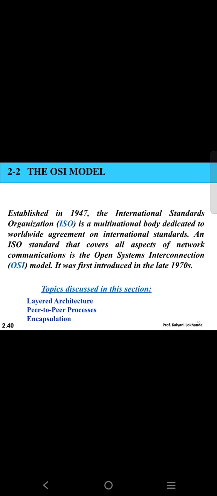The OSI model was established by the ISO organization, which was established in 1947. ISO is a multinational, worldwide body that works with agreement on international standards. ISO also standardized all aspects of network communication. Whatever aspects are related to the network came under the Open System Interconnection model, which we call the OSI model. It was introduced in the late 70s. The OSI model comprises three major points: a layered architecture, peer-to-peer processing, and encapsulation. ISO is the organization and OSI is the model name.